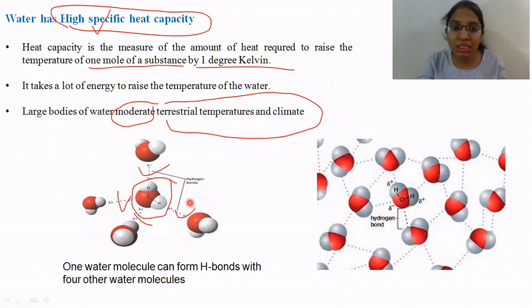Because of this extensive hydrogen bonding, they store so much energy. So even in extreme heat, not all the water will be converted into water vapor, and the water body's temperature will be maintained so that the aquatic flora and fauna are not affected.